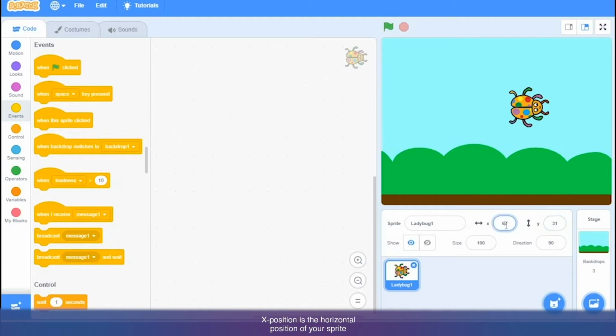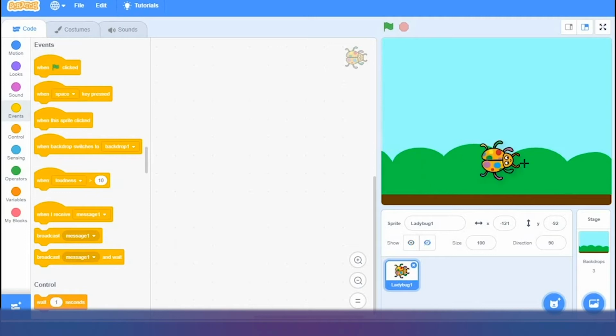What is X position? X position is the horizontal position of your sprite, and Y position is the vertical position of your sprite on the stage. These X and Y coordinates together make the particular position of the sprite on the stage. You can observe that when I move the ladybug and put it on some other spot, the numbers are changing.